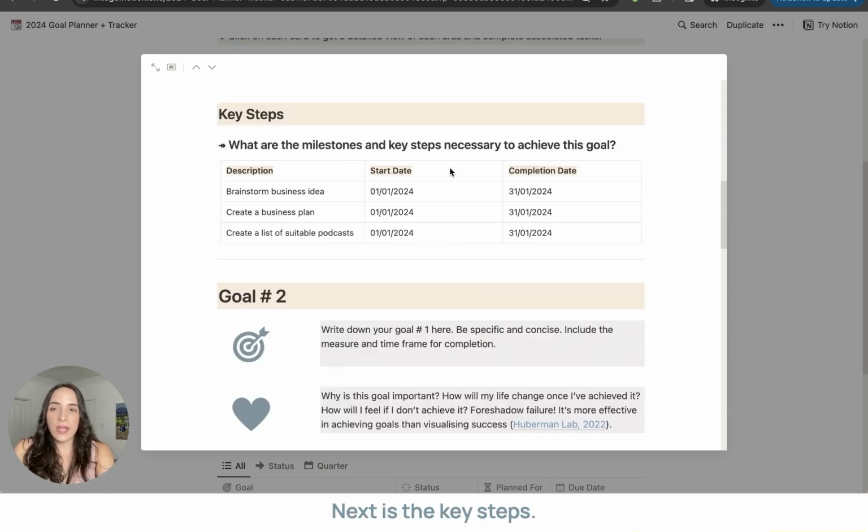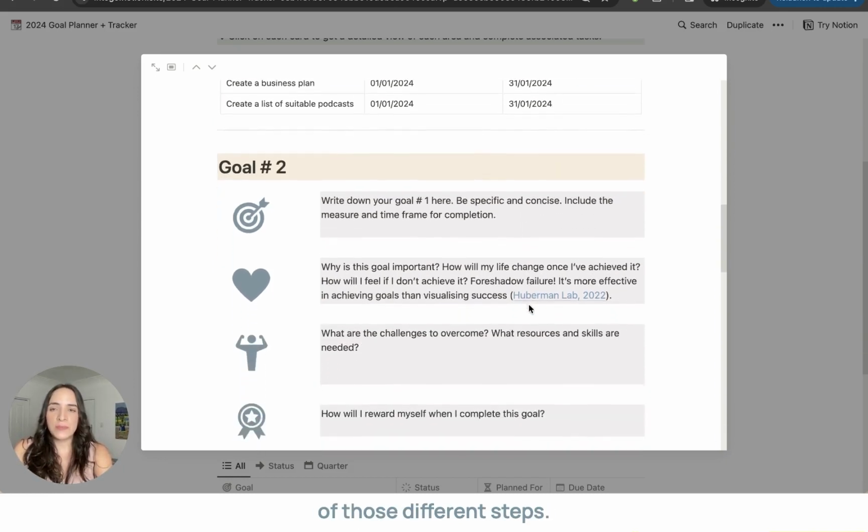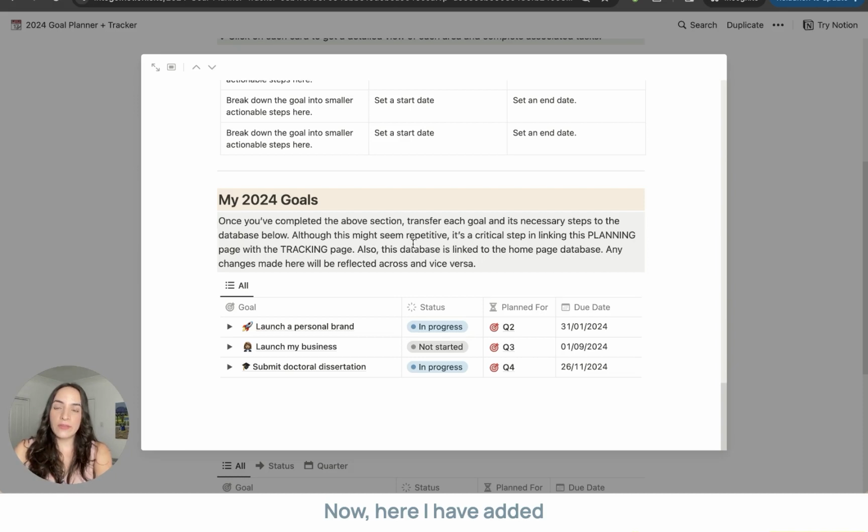Next is the key steps. This is where we break down each of your big audacious goals into tangible steps to not feel so overwhelmed, and set a start date and a completion date for each of those different steps. Now here, I have added the same database that's on the homepage to the planning section.